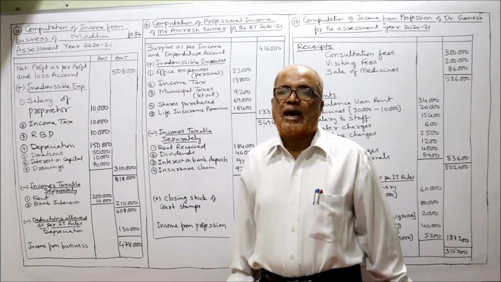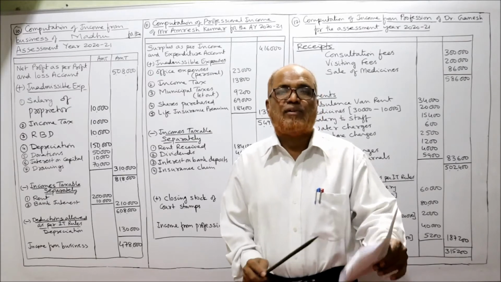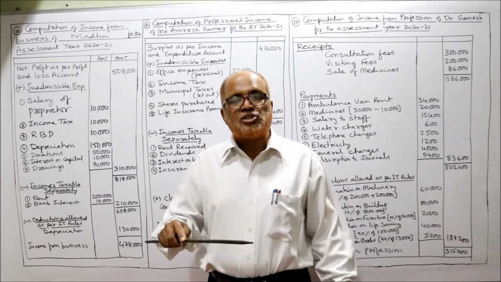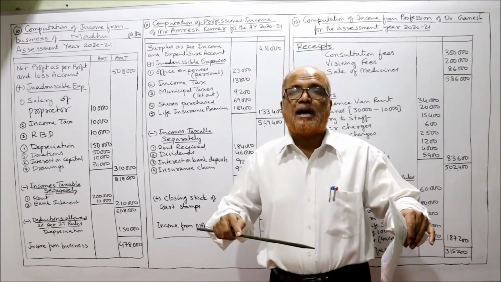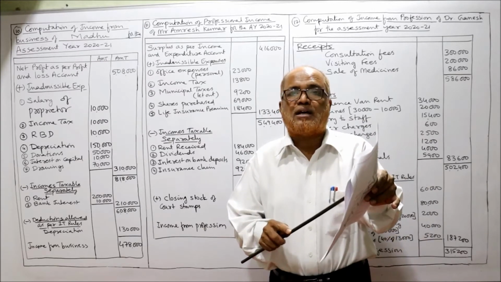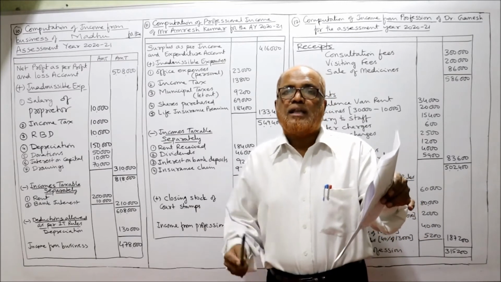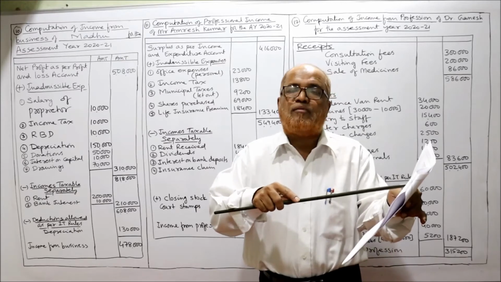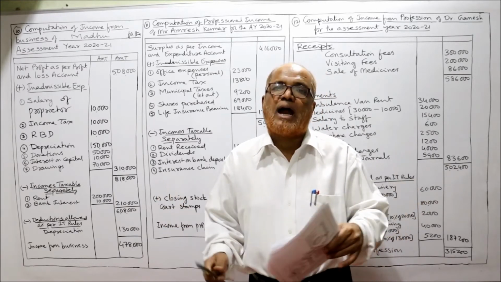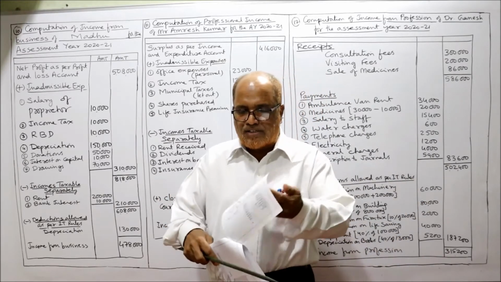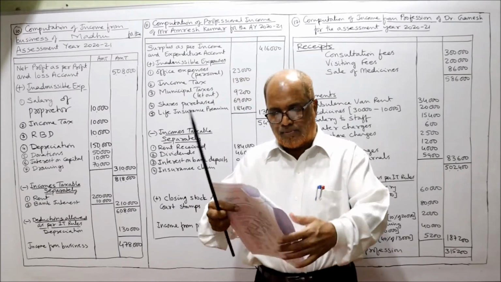Second, depreciation allowed as per Income Tax Act 1,30,000. So in the adjustment it is given as per Income Tax Act depreciation 1,30,000. So this will be allowed. And the depreciation which is debited to profit and loss account will be disallowed. Add back. That's it. Now debit side, I am going to read out the items.